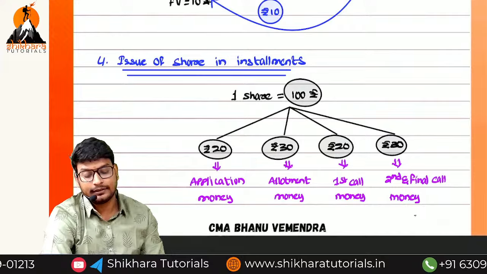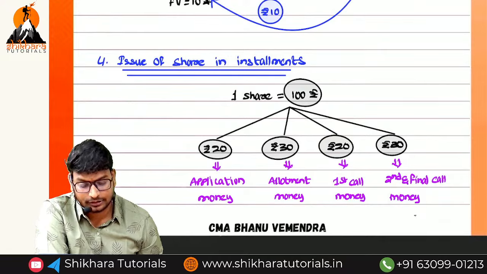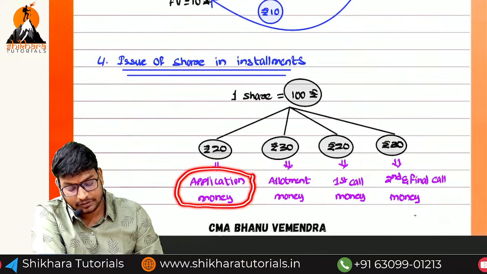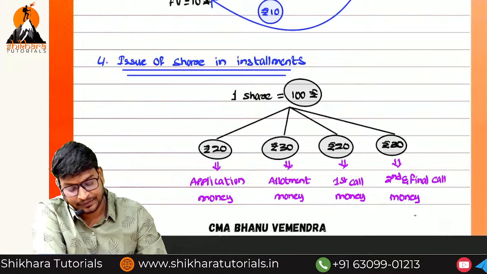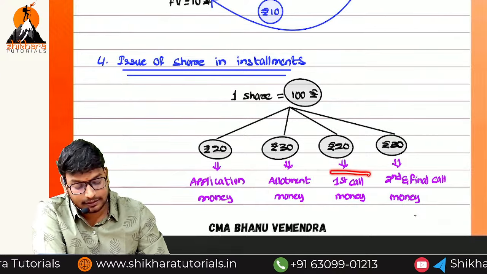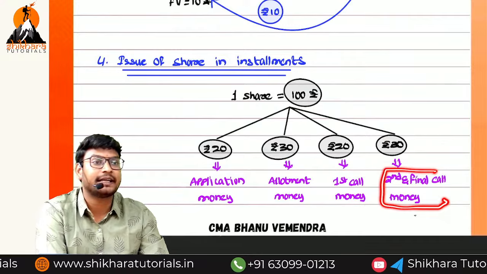So like that, the company has given how many installments? 4 installments. You have to remember these installments. The first installment we always call application. The second installment we always call allotment. The third one is called first call, and the fourth one is called second and final call.